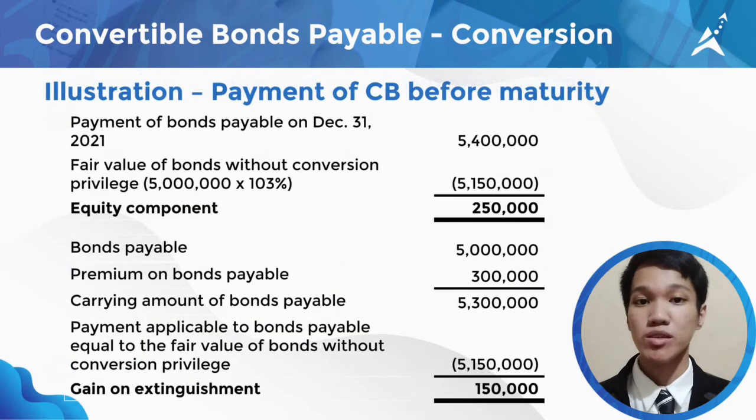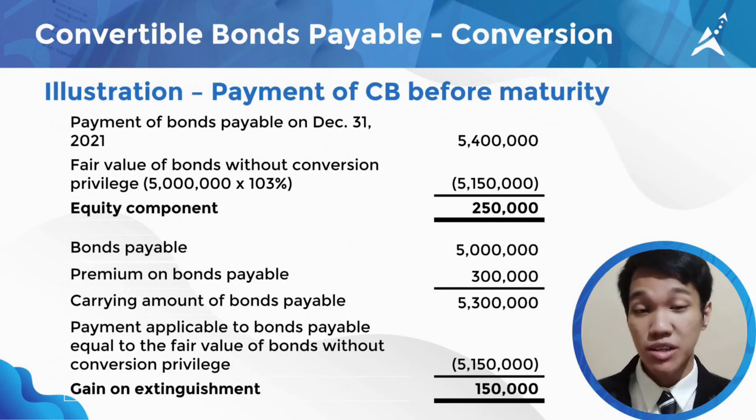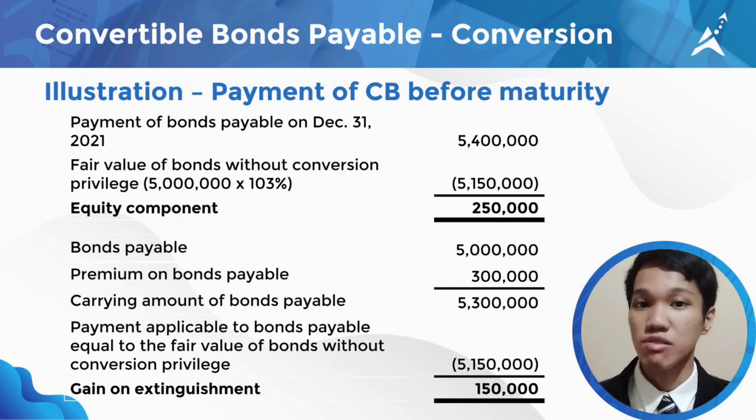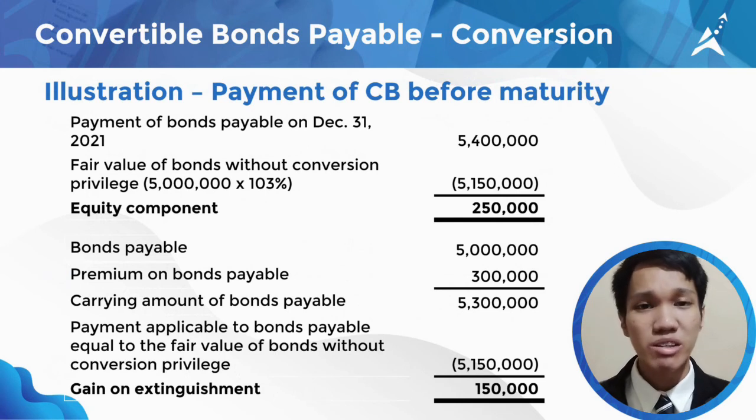First, let's compute the equity component of the convertible bonds. First, we'll deduct the fair value of bonds without conversion privilege, 5,150,000 or 5 million times 103% to the payment of bonds payable 5,400,000 which will result to 250,000.